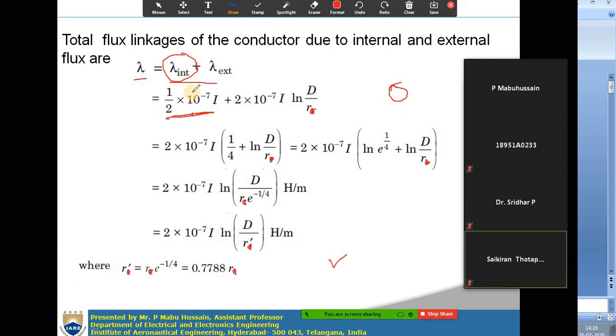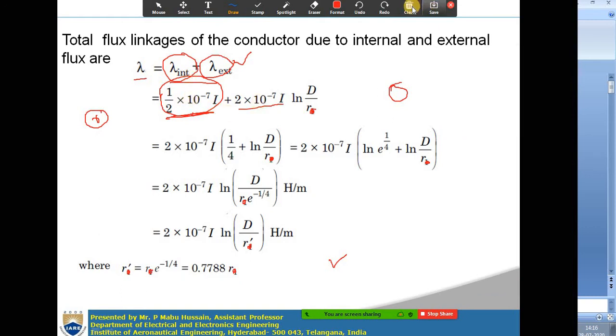The internal flux linkages are expressed as 1 by 2 into 10 power minus 7 I. If you observe this term, the internal flux linkages do not depend upon the radius of the conductor; there is no r term in this equation. The external flux linkages, 2 into 10 to the power of minus 7 I into ln d by r, do depend upon the radius of the conductor.